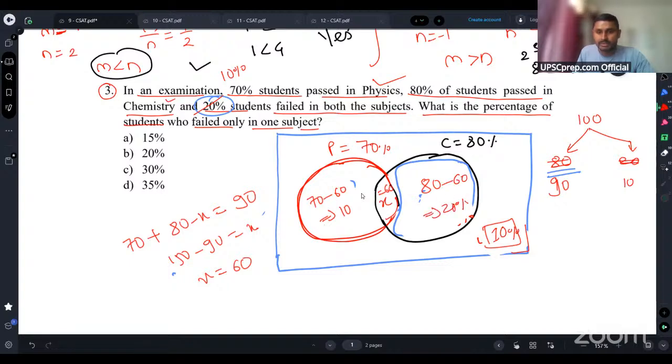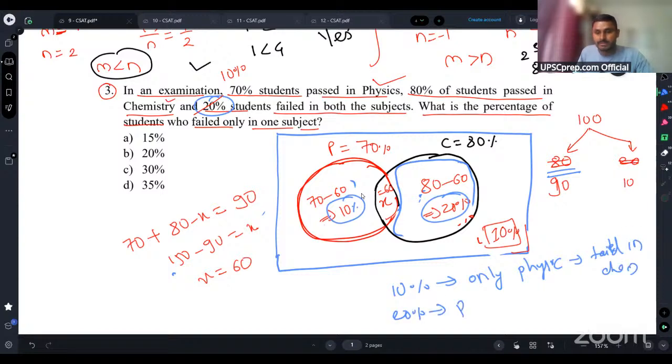Now, what does this 10% and this 20% represent, guys? 10% are the students who have passed only in physics, right? Only physics, and failed in chemistry, right? Similarly, this 20% of students have passed only in chemistry and failed in physics, right?